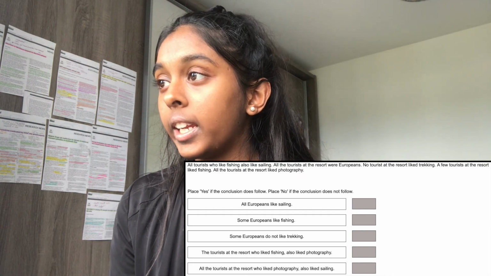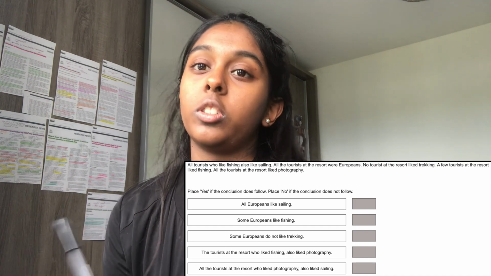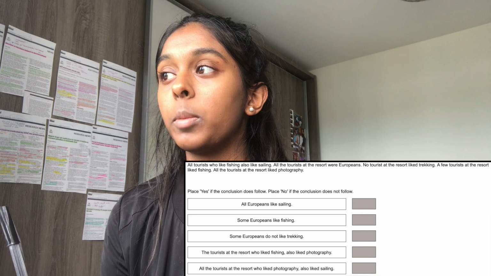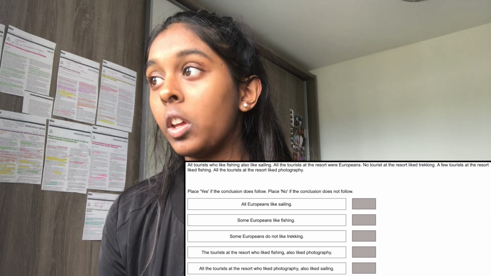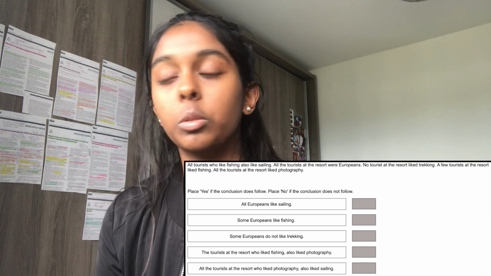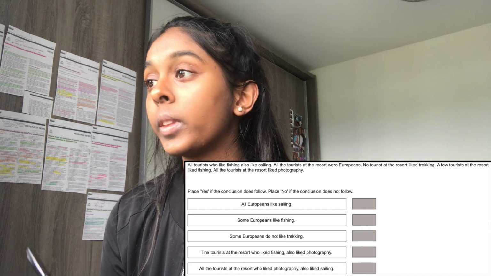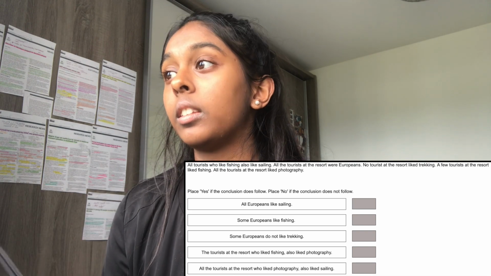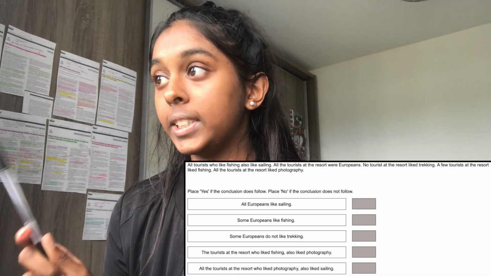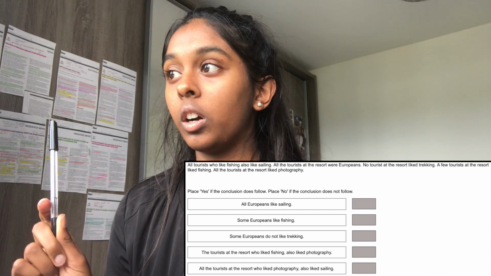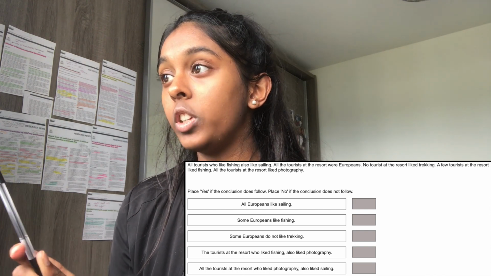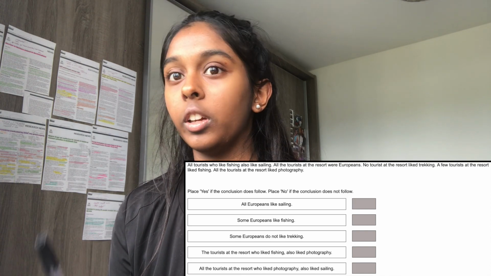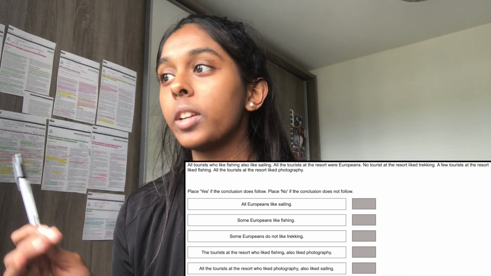All Europeans like sailing. This cannot conclude because it says all Europeans, and we've only been told about Europeans that live at this resort. So we can't say that for all Europeans, so the answer to that one's going to be no. Some Europeans like fishing. Yes, because all of the tourists at this resort are Europeans, and it says a few of these tourists like fishing, so therefore I can conclude that some Europeans like fishing.